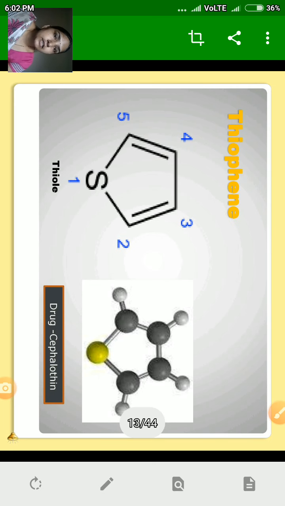Next heterocyclic ring is thiophene. Thiophene is a heterocyclic compound in which there is a presence of sulfur. Sulfur is the heteroatom and the other 4 atoms are carbon atoms. The heteroatom is given number 1 and the other carbons are numbered 2, 3, 4 and 5. IUPAC name is thiole, thia for sulfur and ole for 5-membered ring. The name of the drug where this thiophene is present is cephalothin.